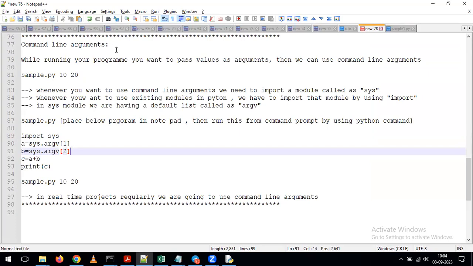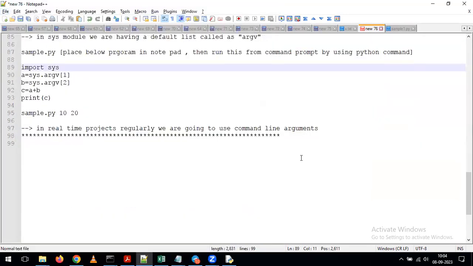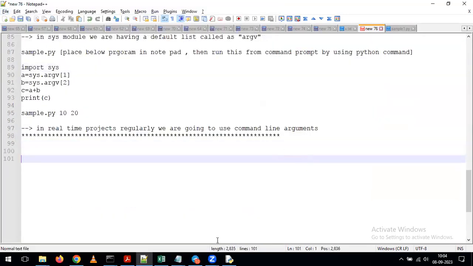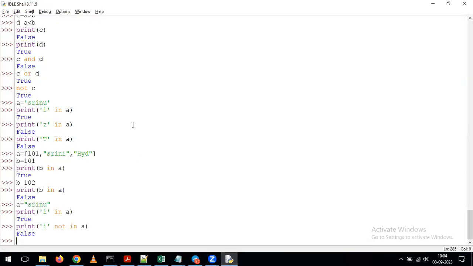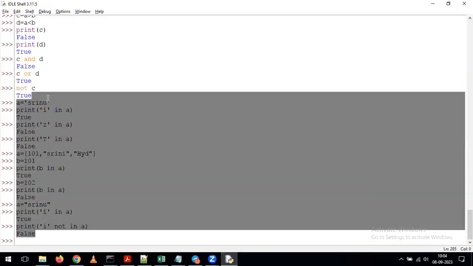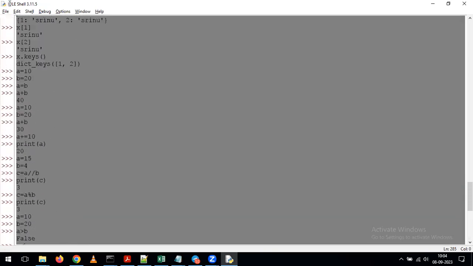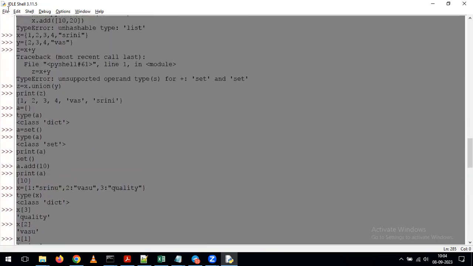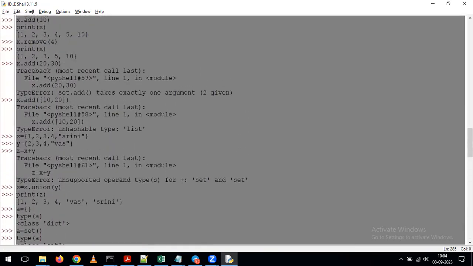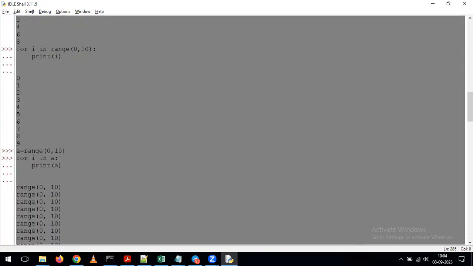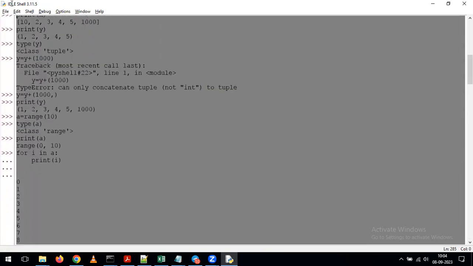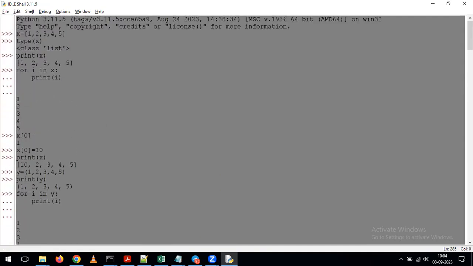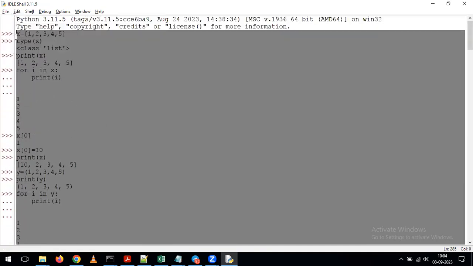Okay. Any questions on these command line arguments? Please ask me here. Okay. If no questions, Andy, what I will do here is whatever commands I ran in the shell, I will copy all these commands and include them in our notes, and I will upload the notes in the next 5 minutes. As part of practice, you can refer to all these commands that I ran in the IDLE shell. With that, you can practice, and I will keep all these commands in the notes. With that, you can recap what we discussed as part of our class.